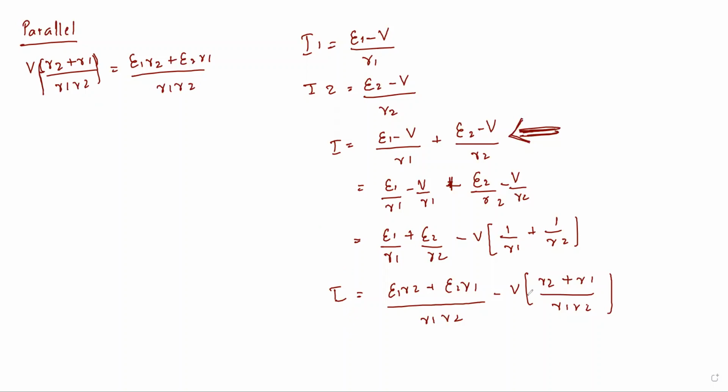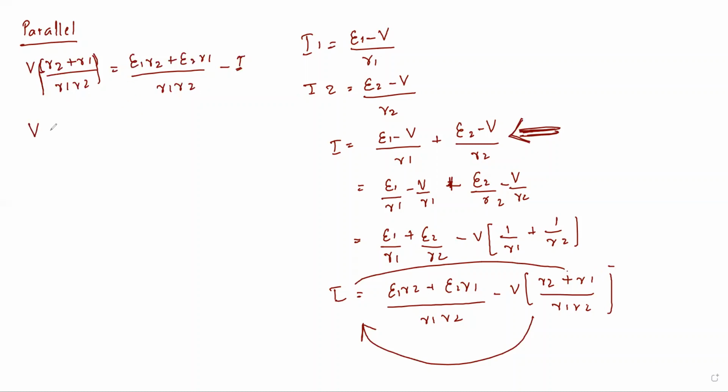This I will take this side, and V I am taking this side. So this negative sign becomes plus and this becomes negative. So this is minus I. Did you understand? This is common mathematics. This I took over here, so this became plus, and this one I took here, so this became minus. So this is what we got.